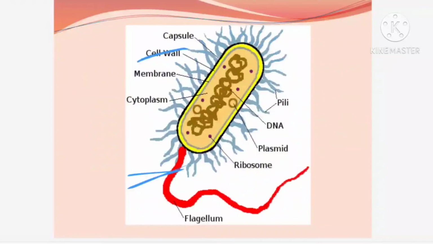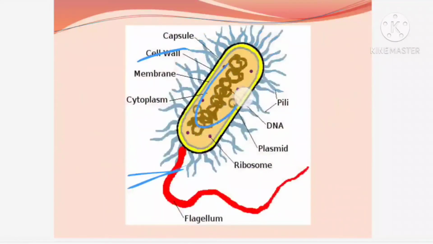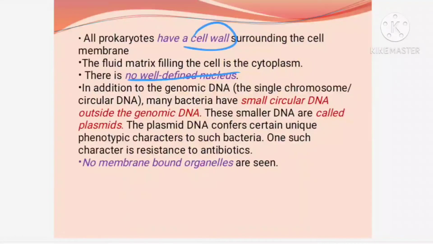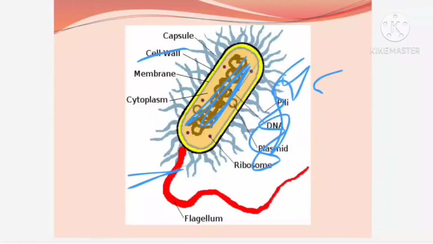All prokaryotes are having what? They are having a cell wall, and they do not have a well defined nucleus. Can you find any nucleus with a nuclear membrane? No, it is absent. They do not have a well defined nucleus. Somewhere the nuclear material will be present here. You can find the nuclear material is present over here. So, the DNA is present like this, scattered. What you can find is the DNA, the brown one.